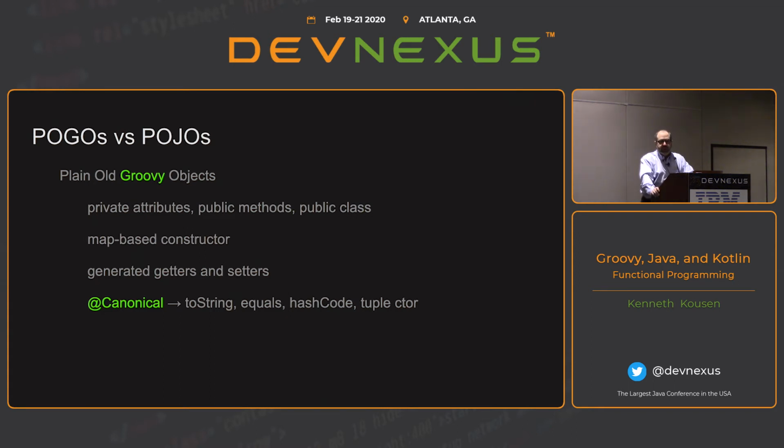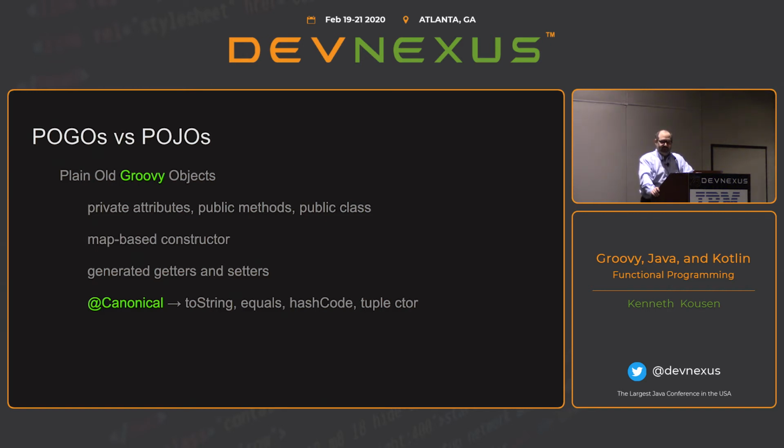You get a toString method, an equals method, a hashcode method. Now, if you're a Java person, then you can do a similar sort of thing with Lombok. Use that and have it auto-generate all that stuff. In Groovy, that happens automatically. That's all in there. And in Kotlin, they use what's called a data class.